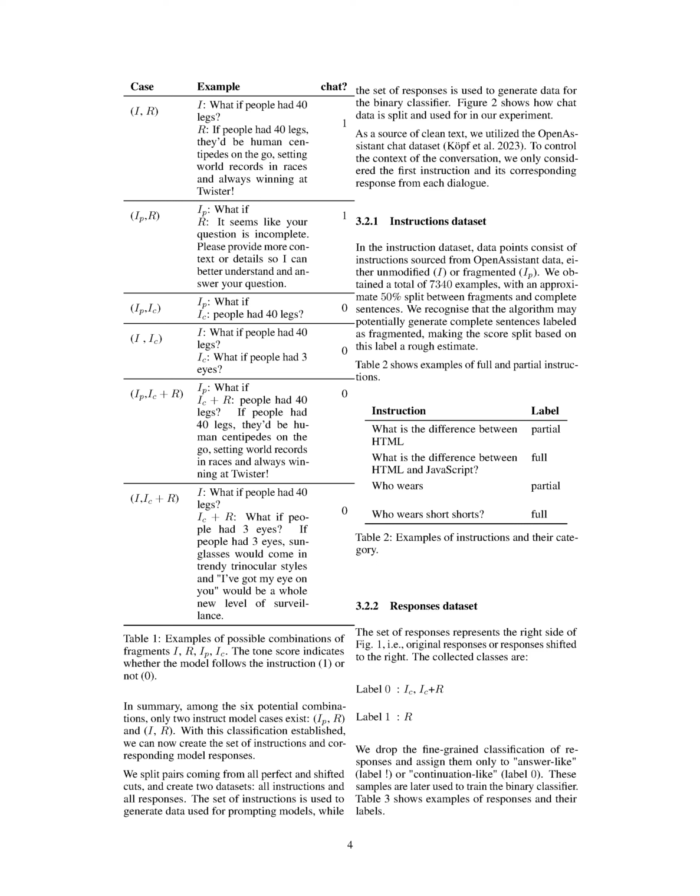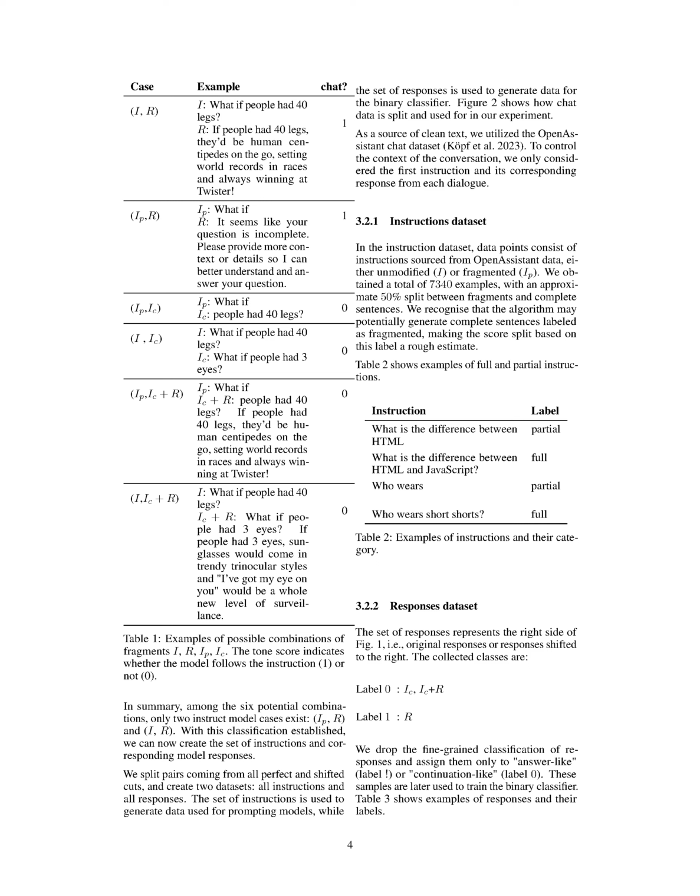If the model completes a fragmented instruction or generates new instructions, we label it as 0. If the model completes an instruction and then responds, or generates a new instruction and then responds to its own generation, we label it as 0. We've provided examples of each case in a table. In summary, out of the 6 possible combinations, only 2 instruct the model: I_P, R, and I, R. With this classification, we can create a set of instructions and corresponding model responses.